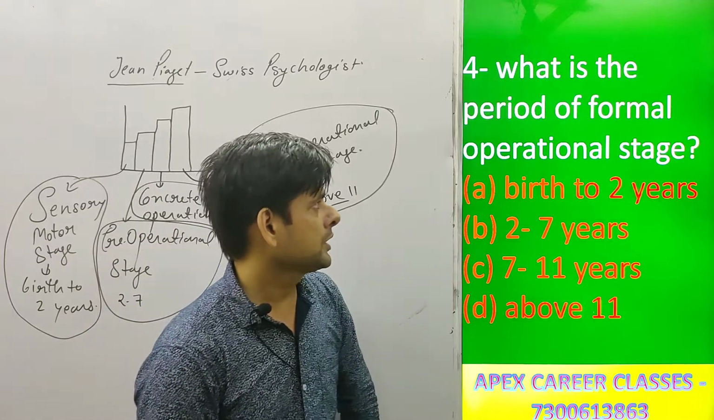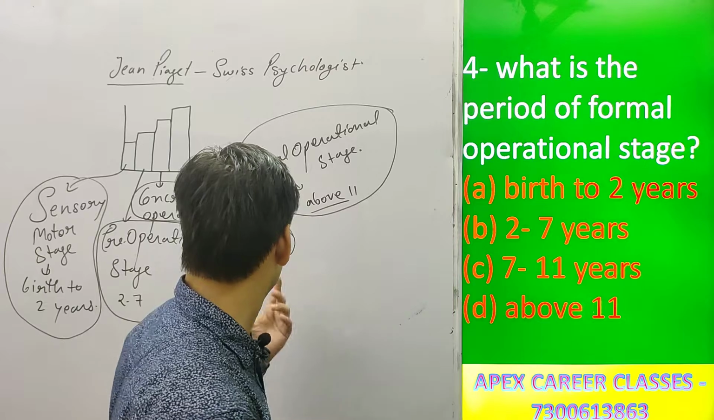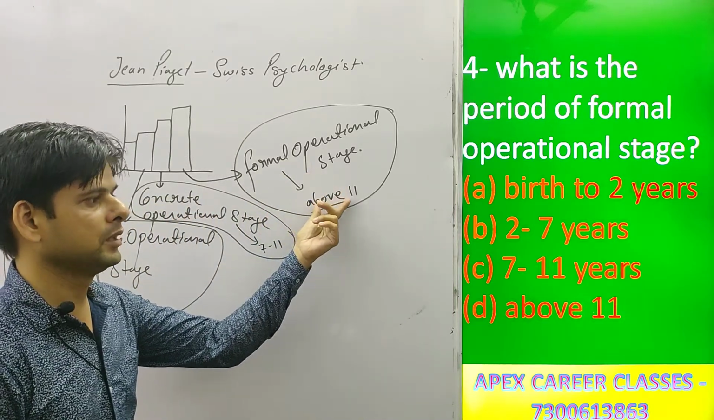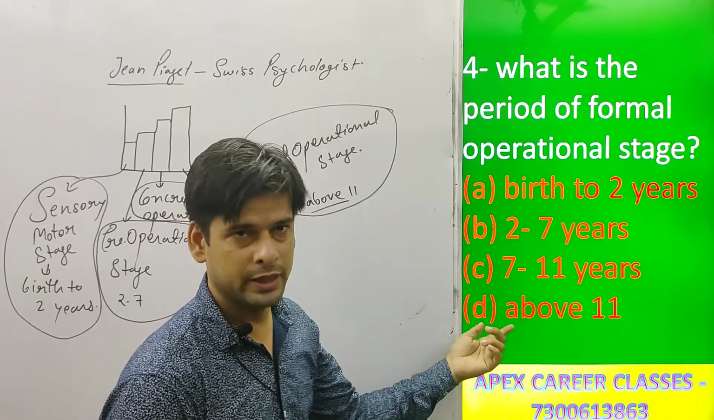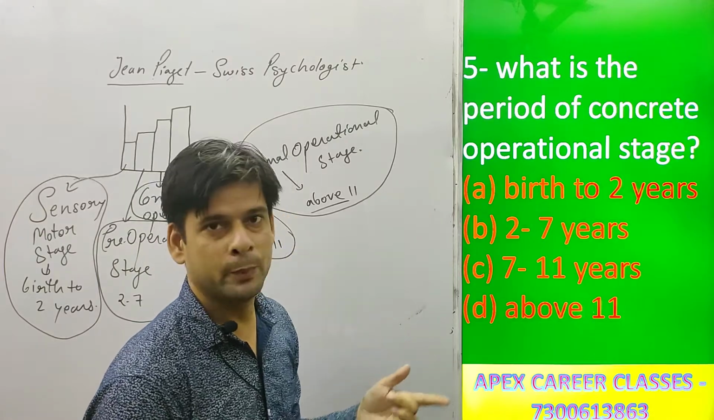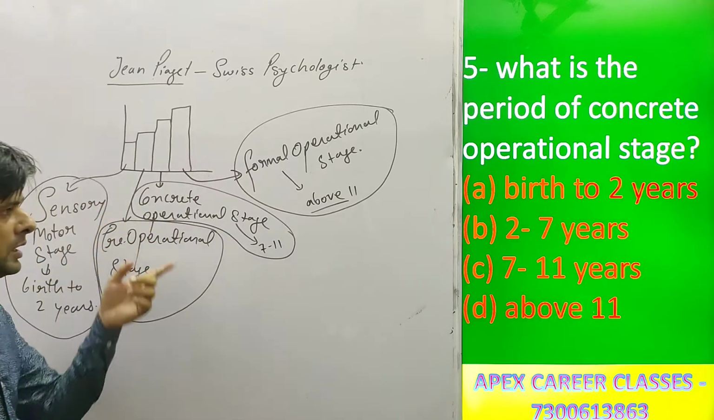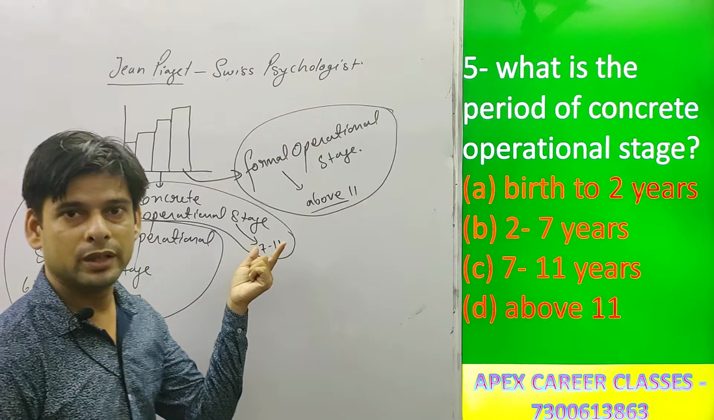Next question is, what is the period of formal operational stage? As I have written here, formal operational stage starts after 11. It means correct option is option D. Next question is, what is the period of concrete operational stage? Concrete operational stage starts after 7. It means the right answer is 7 to 11.